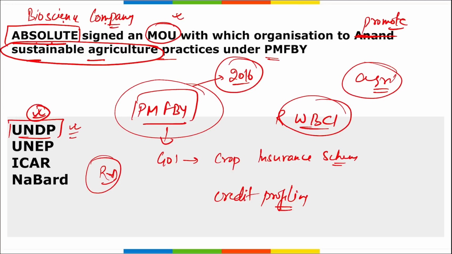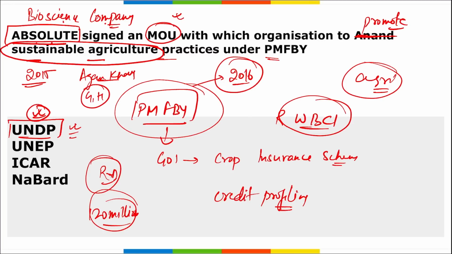Also, with this MOU, almost 120 million farmers across India will be impacted, correct? And now if we talk about Absolute, this bioscience company was founded in 2015. Who is the CEO and co-founder here? Agam Khare. And where is the headquarters? It is in Gurugram, Haryana.